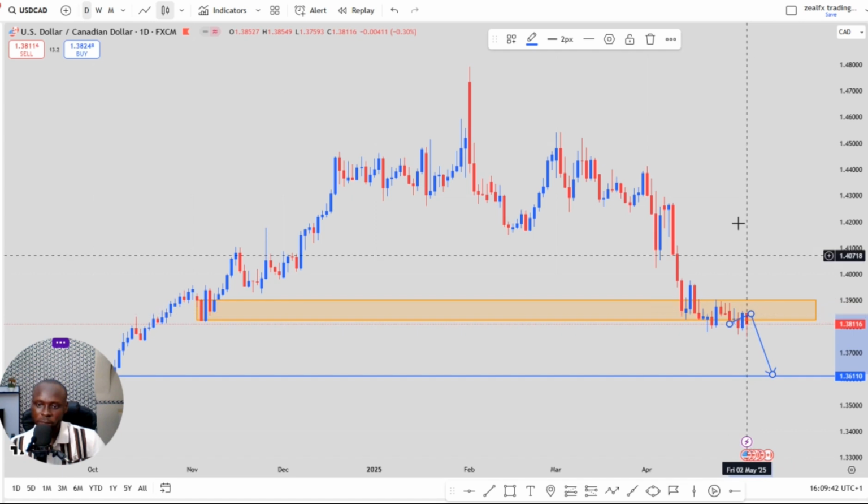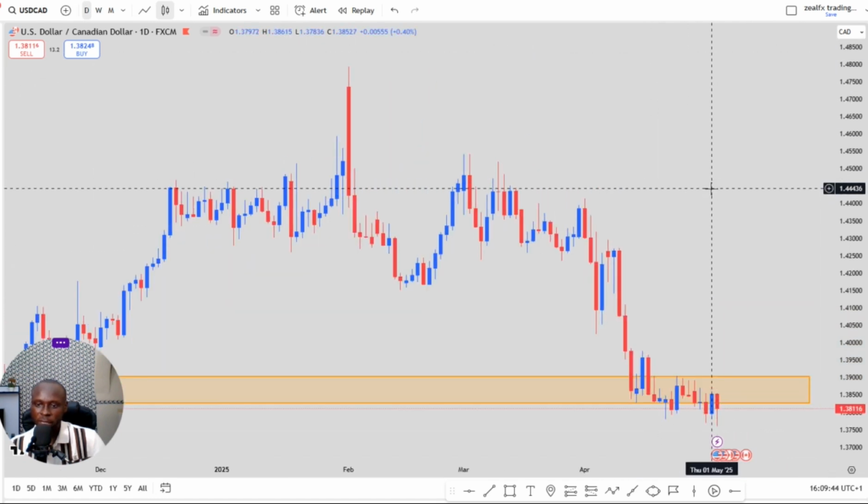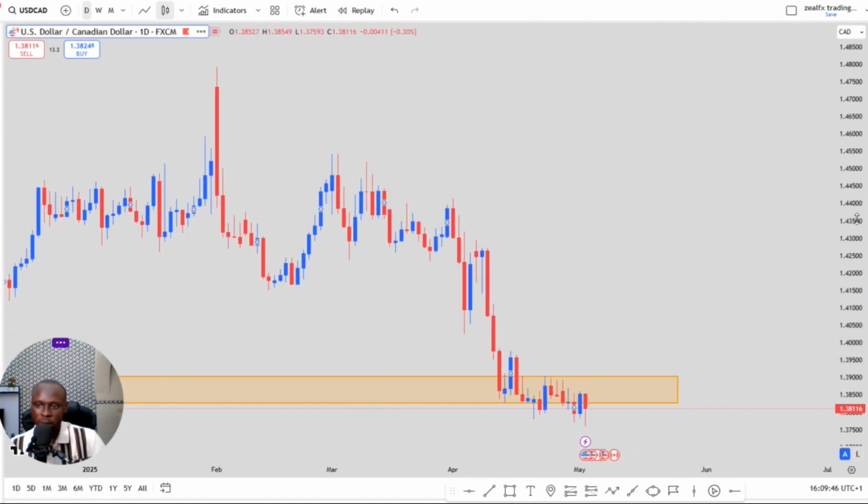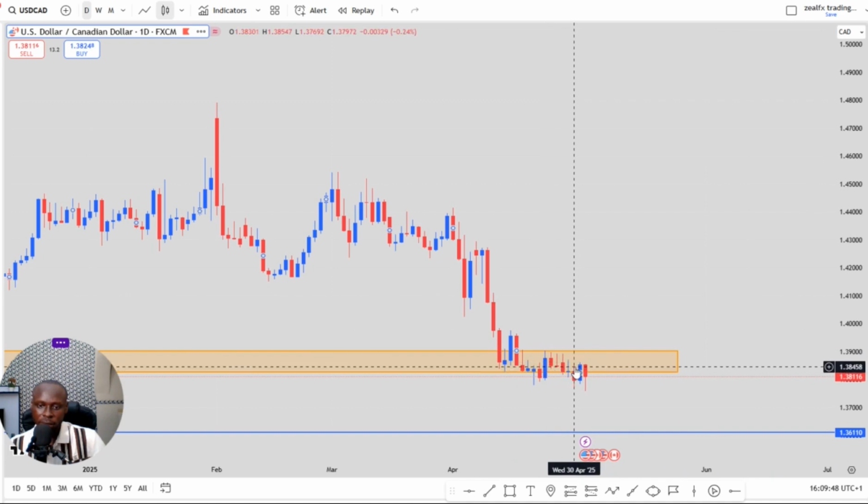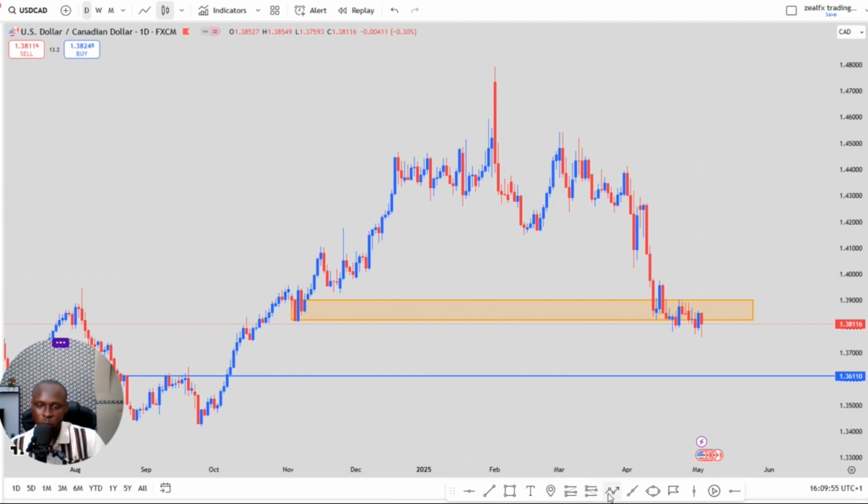So what we'll be expecting this week for USD/CAD on the daily chart, we expect price to take this resistance level, which is also a weekly resistance level, before we see a further push for price to the downside. So we expect price to do a retest of this level, then we'll see a further push to this next support level for the USD/CAD, because we have a downtrend structure on the USD/CAD. This next support level will be our area of target for the USD/CAD.